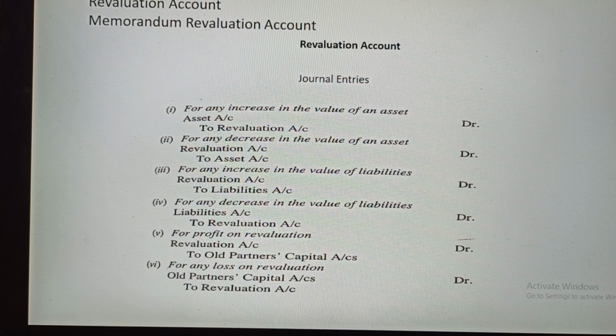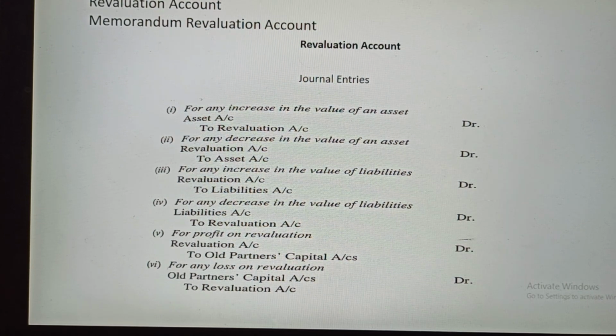assets and liabilities are revalued at the time of admission of a new partner, and the changes in the value of assets and liabilities are recorded in the revaluation account, which is also known as profit and loss adjustment account. Whatever profit or loss arises from such revaluation should be credited or debited to the old partners' capital accounts in their profit sharing ratio. So how to record? The journal entries for revaluation account are given.